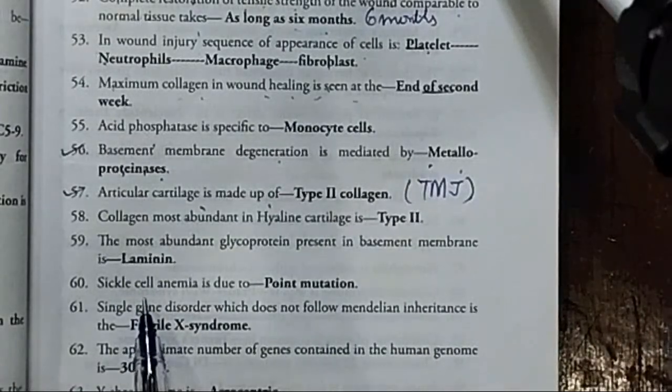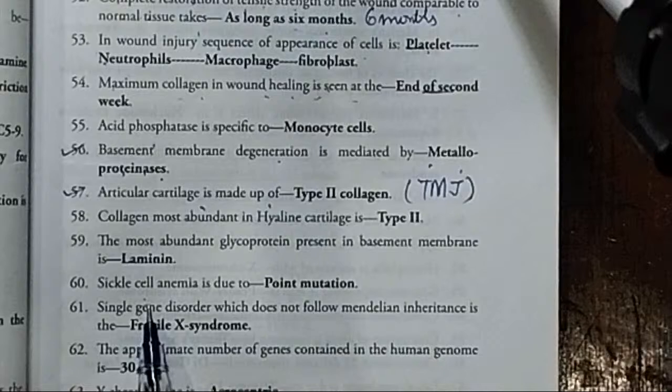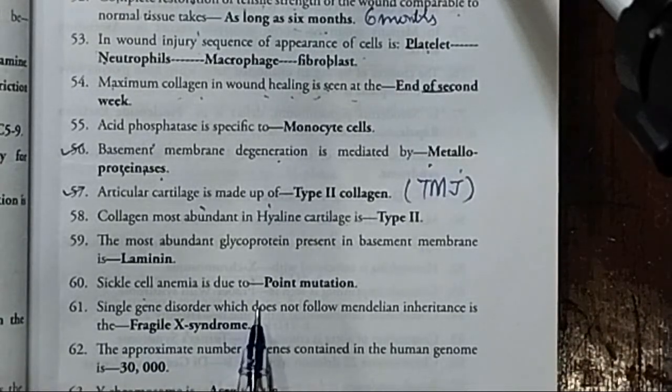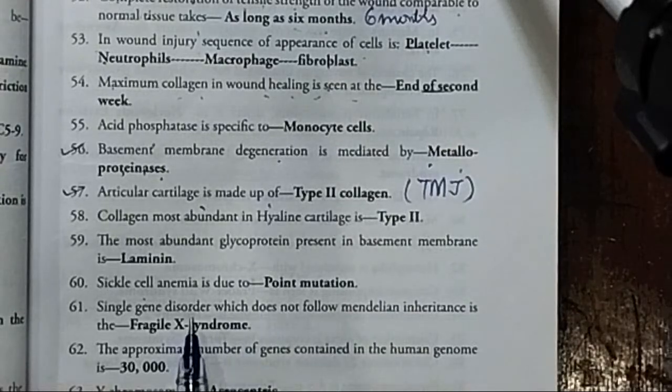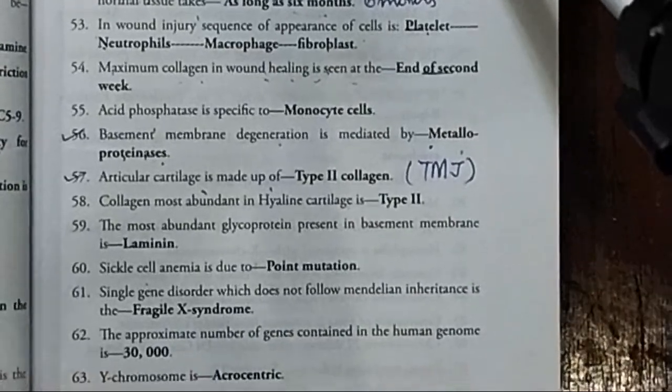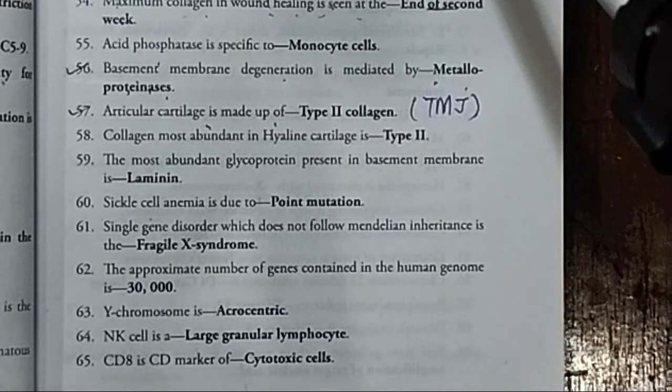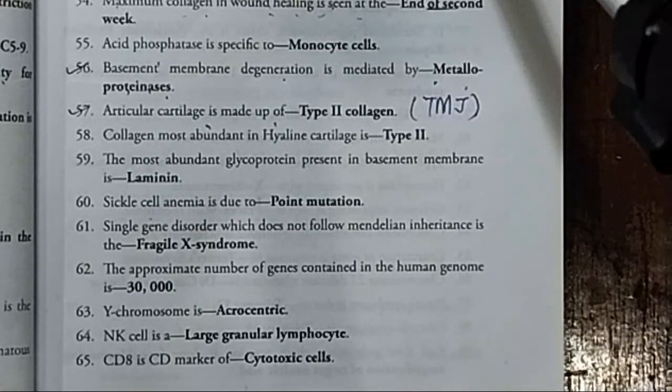Now, sickle cell anemia. They can ask you in a multiple choice question, what kind of mutation is found in sickle cell anemia? Sickle cell anemia is due to point mutation. The next important MCQ they can ask is: the single gene disorder which does not follow Mendelian inheritance is fragile X syndrome. So do remember, students and viewers, the single gene disorder which does not follow Mendelian inheritance is fragile X syndrome.